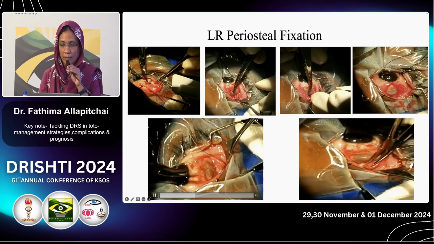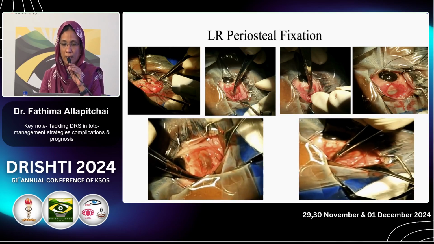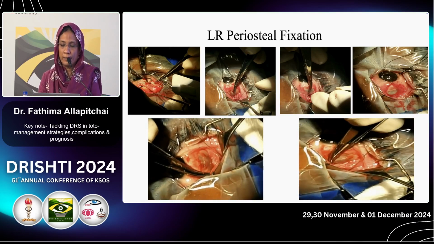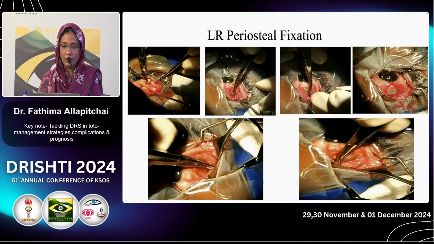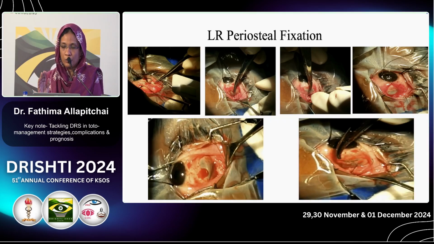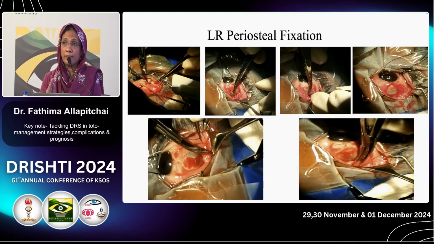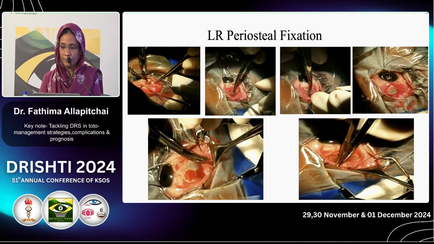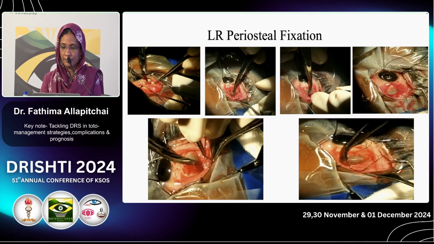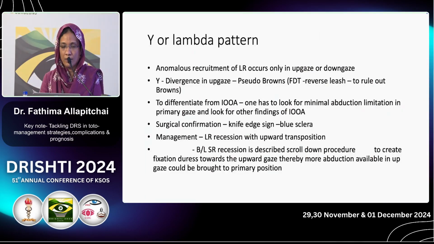This video is not that clear. We will fix it with the non-absorbable suture to the periosteum, and we will be carefully closing the fascias and tissues over it, so that the lateral rectus will not come into contact with the globe again. So with this Y or lambda pattern, again it's like a pseudo Brown's.